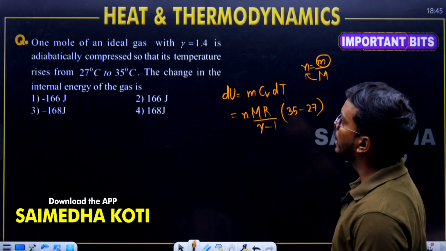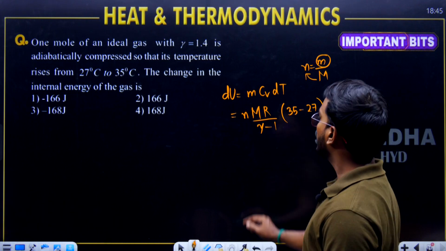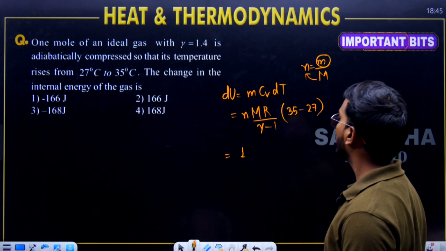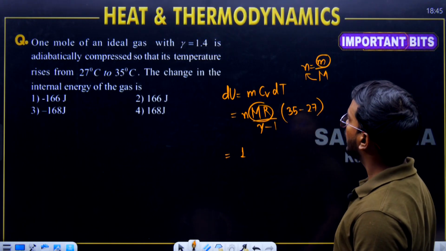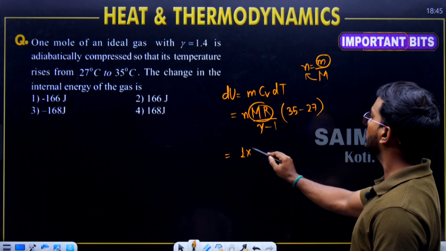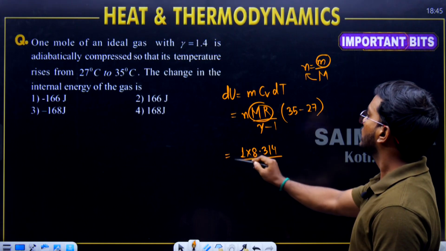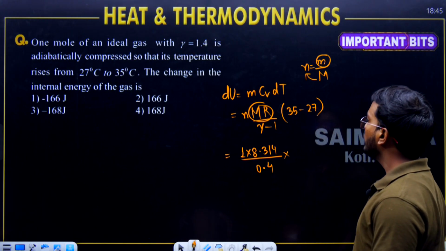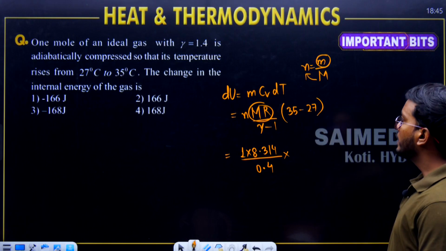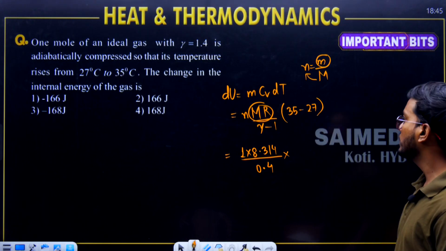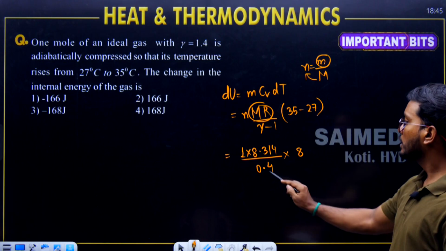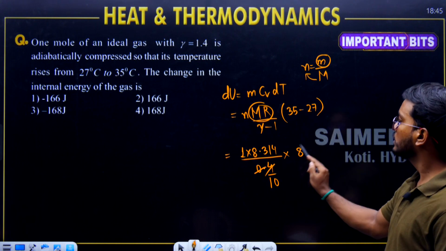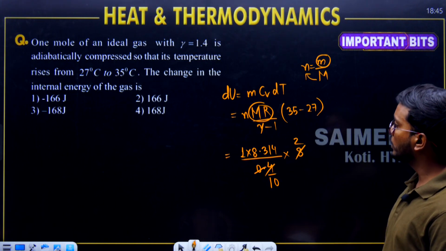Okay, finally he is asking the value. 1 mole of ideal gas, gamma value 1.4 is given. Number of moles is equal to what? 1. Number of moles is equal to 1. You know m into R is equal to Ru, the universal gas constant, whose value is 8.314. Gamma is 1.4 minus 1, that is 0.4. 35 minus 27 is 8. Now this can be written as 4 divided by 10, 10 goes to the numerator. 4 1s are 4, 2 1s are 2, 10 goes to the numerator, 20.